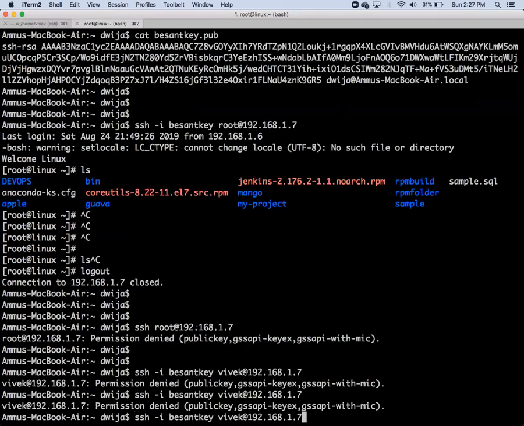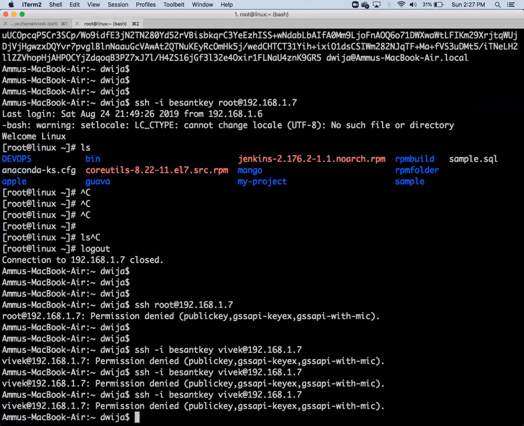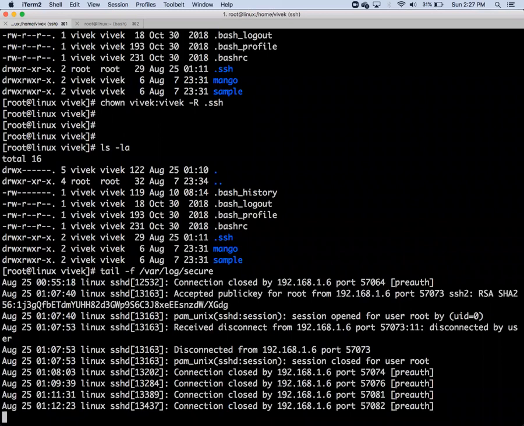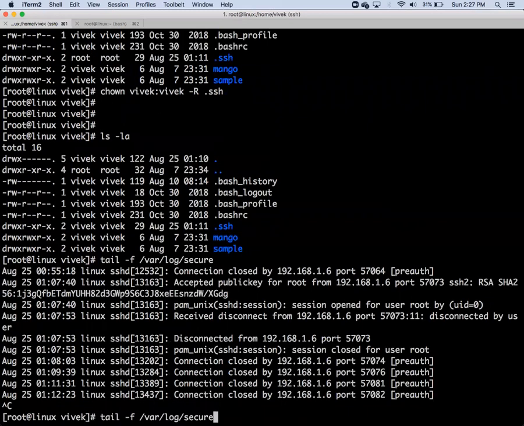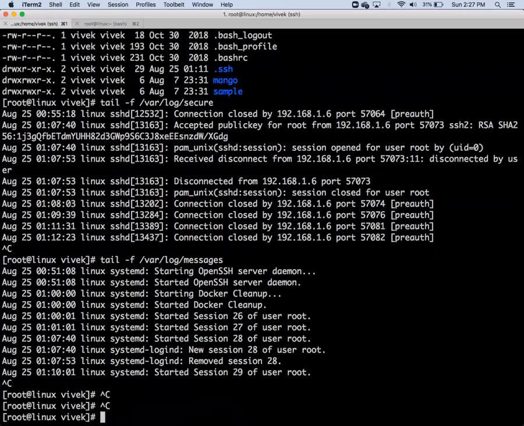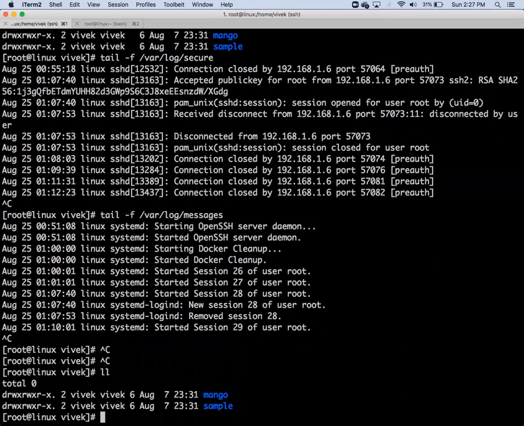Again I will try the same thing using Vivek. Still permission denied. You can check the log also. What is the problem? tail -f /var/log/secure. I'm only getting this one, closed by. You can check in messages also. Started session, nothing is there. So you should understand this is still a permission problem. Root is working, Vivek is not working.